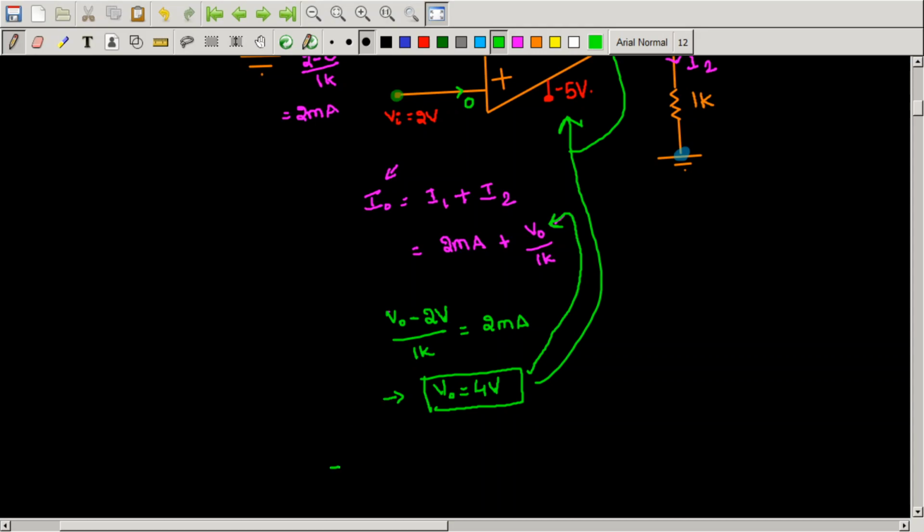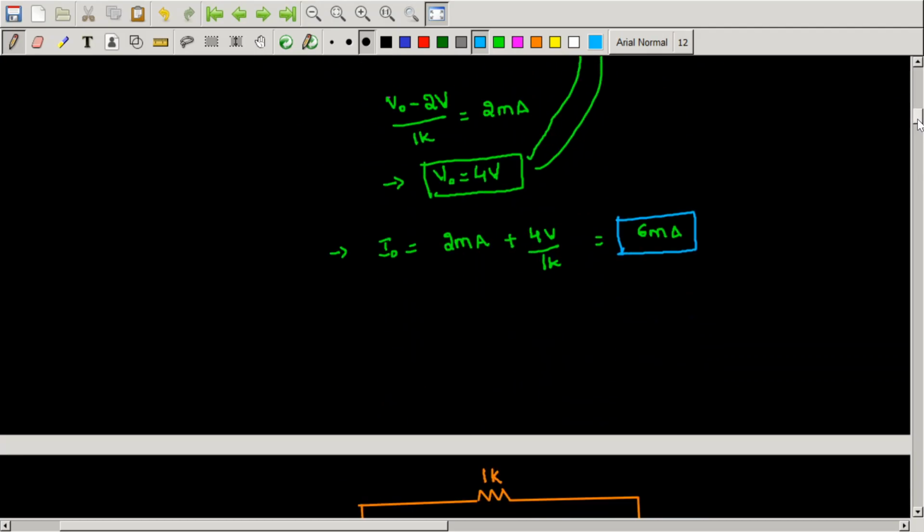So that implies my I naught is equal to 2 milliamperes plus 4 volts by 1k, that is simply 6 milliamperes. So the answer to this question is 6 milliamperes.